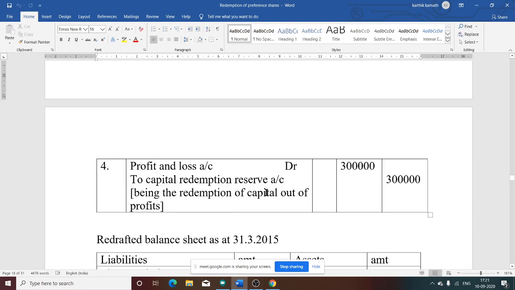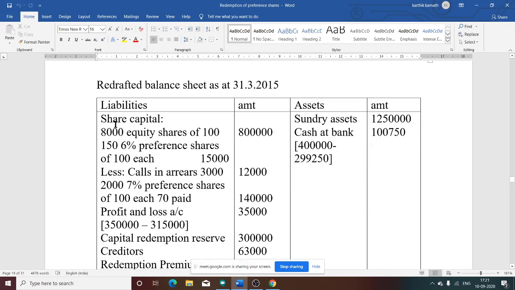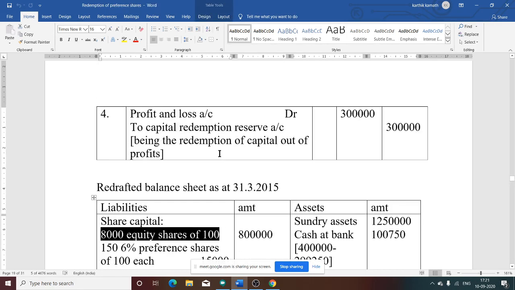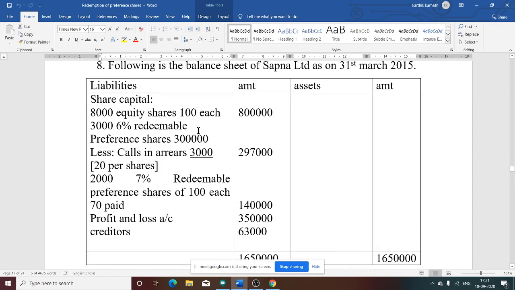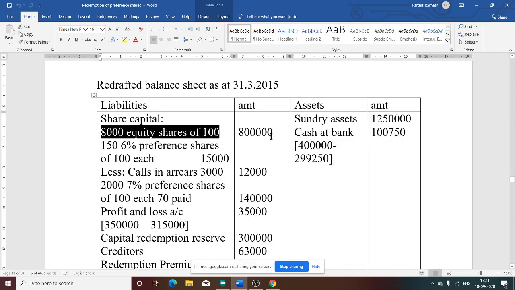Now you need to see the balance sheet. On the liability side, the first one is share capital. Share capital, 8,000 equity shares of 100. So first we need to see the equity shares. What is the equity share given in the question? There is no adjustment for equity share. Directly from the question itself, 8,000 equity shares of 100 each, that is 8 lakh. So we write equity share capital 8 lakh.